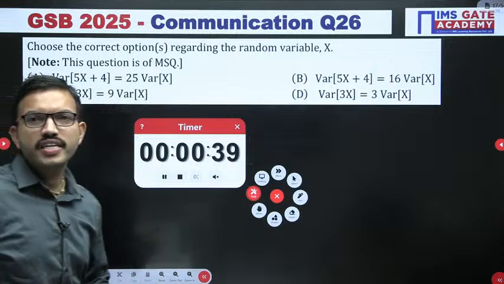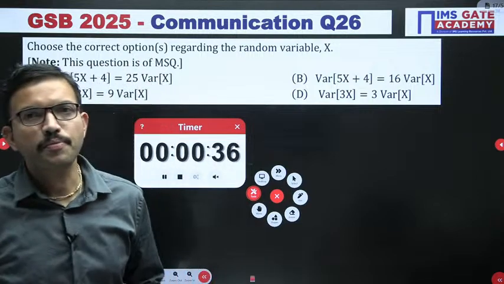Yes, very good. All of you are getting the correct answer. For this question, two choices are correct, A and C. Very good.